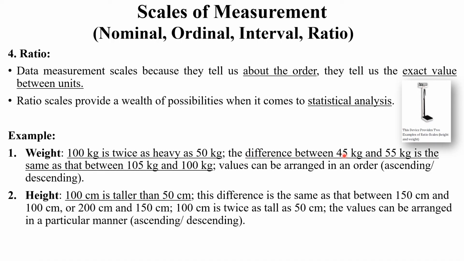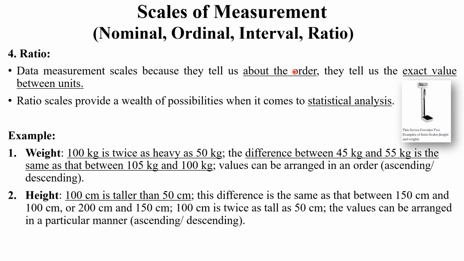The difference between 45 kg and 55 kg is the same as between 105 kg and 95 kg. So there is a proper difference and a proper ratio between each and every weight. Values can be arranged either in ascending or descending order. The next example is height, that is 100 centimeter is taller than 50 centimeter. There is a proper difference and the information is very meaningful. And we can arrange this data in either ascending or descending format.